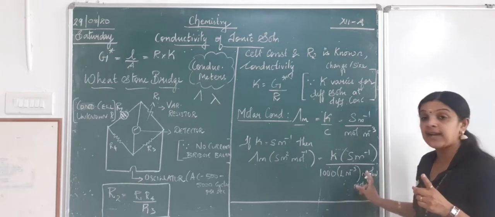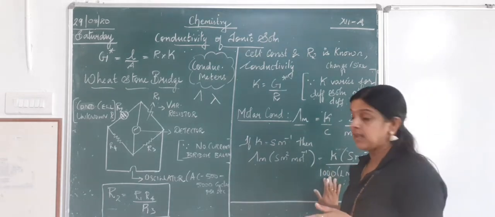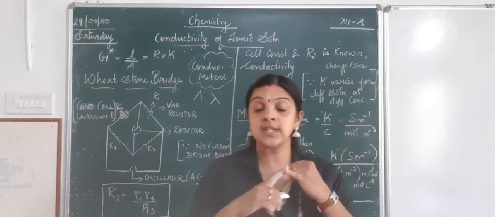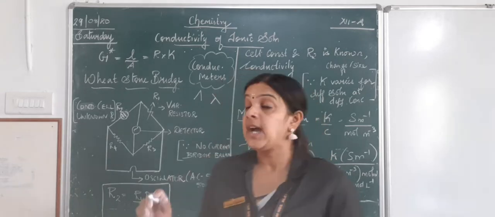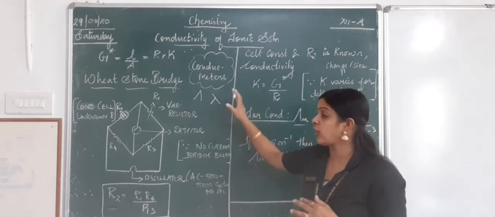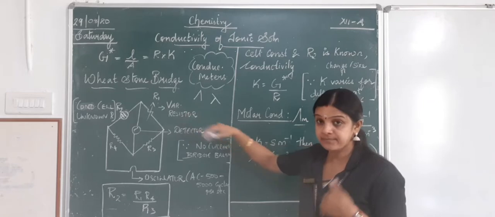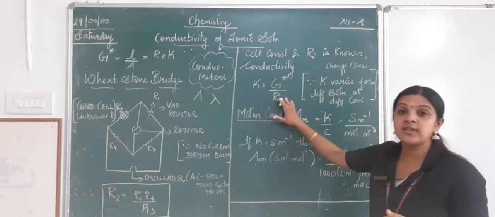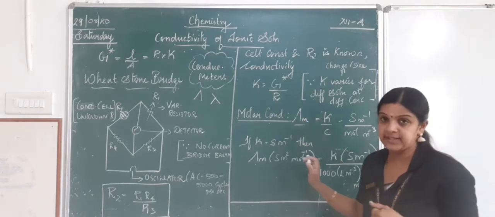Okay, once you get the values in liters, you should use this equation. It is given very clearly in your textbook about liters, meter and also in centimeters. I hope children you are able to follow what a Wheatstone bridge is, and how to calculate the unknown resistance using a variable resistor passing through the detectors, right? And then once the cell constant and conductivity are known, we can calculate the molar conductivity.